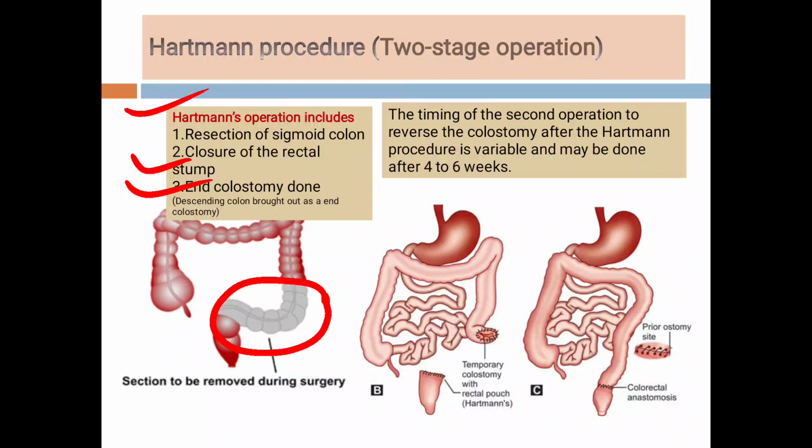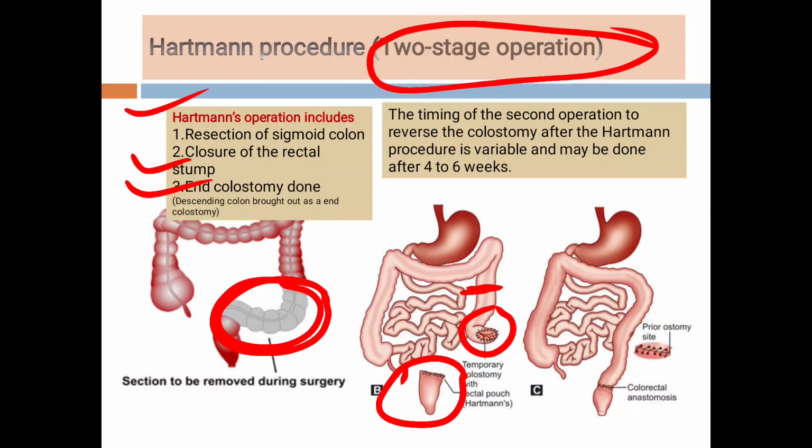Then after resection of the sigmoid colon, this is the remaining rectal stump, and this rectal stump is closed, and the proximal colon, or we call it the descending colon, is brought out over the anterior abdominal wall as an end colostomy or temporary end colostomy. So this is the Hartmann's procedure, and it is a two-stage operation.